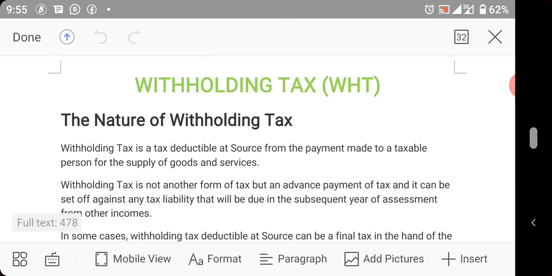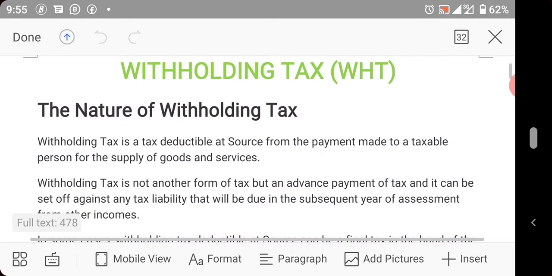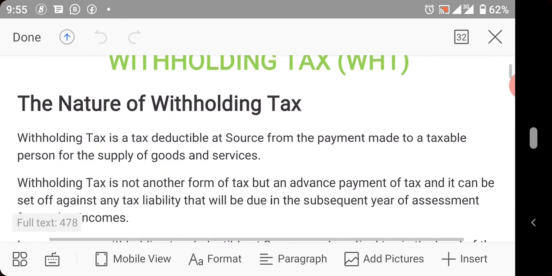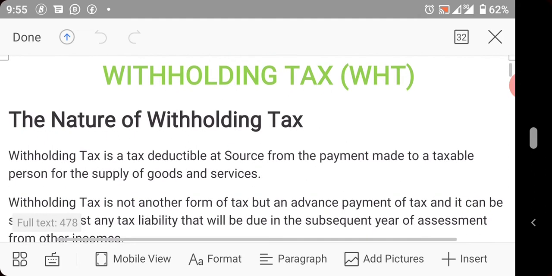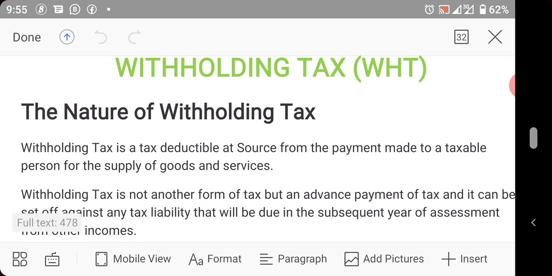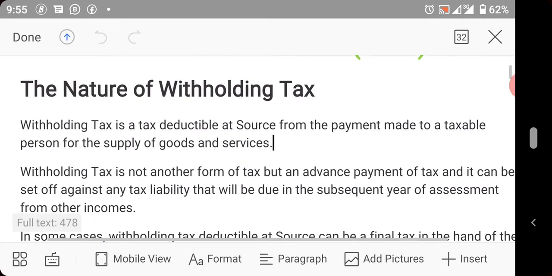So today we are going to look at withholding tax. Withholding tax is that tax that is deducted at source. It is deducted at source from the payment made to a taxable person for the supply of goods and services.